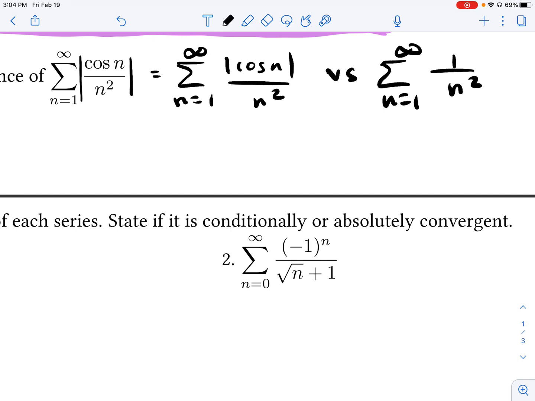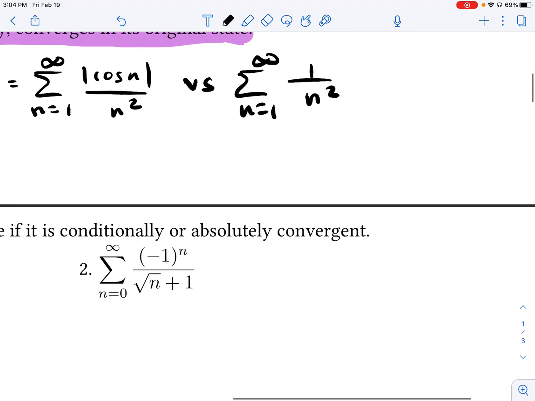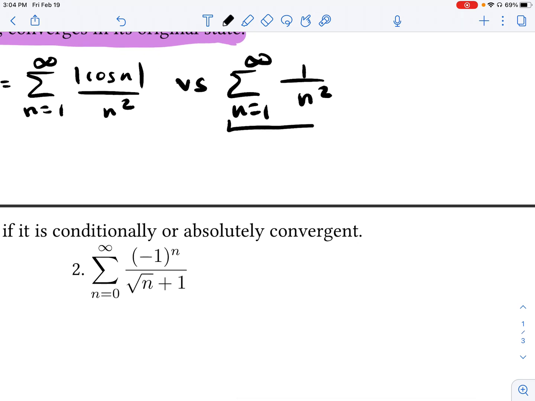I can compare these two. Well, what's going on with this series 1 over n squared? Well, this series converges by the p-series test. We can say that since p is equal to 2, which is greater than 1, this particular helper series is going to converge by the p-series test.